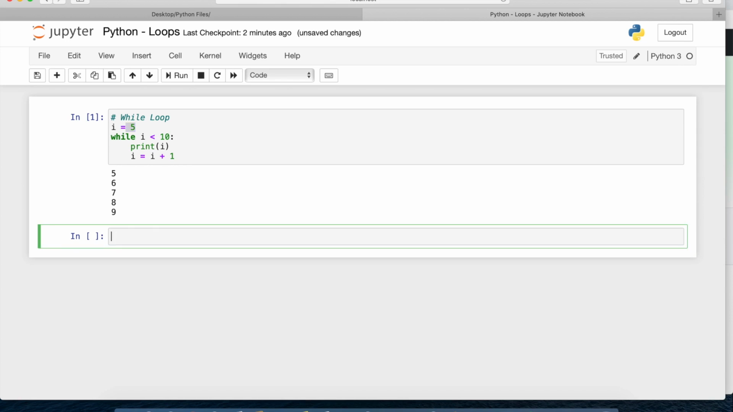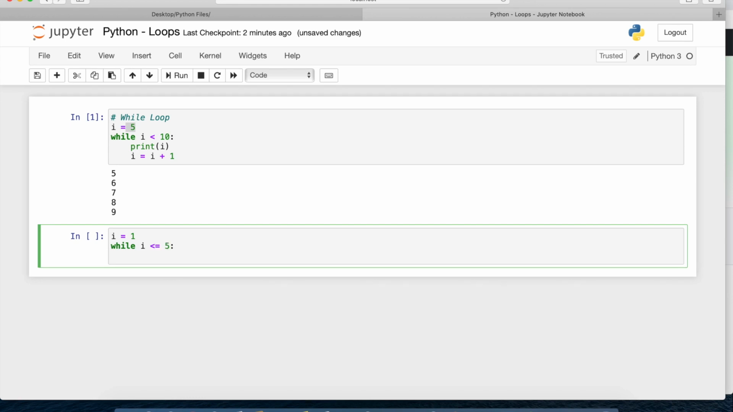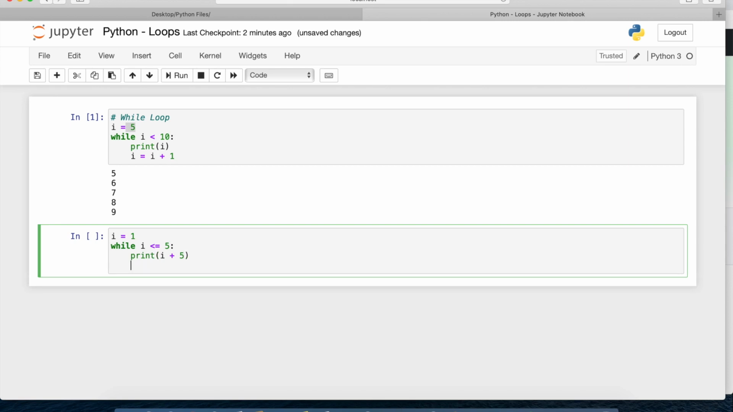That is, I'll write i equals 1, while i is less than or equal to 5. So I have to continue till 5. So I'll say i is less than or equal to 5, print i plus 5, then i equals i plus 1.